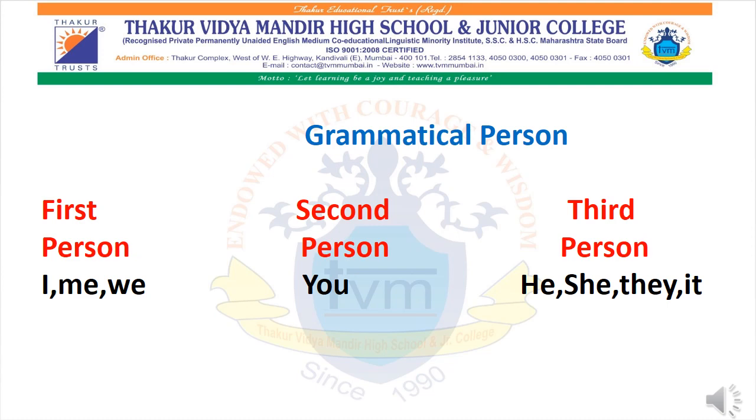So now "I" over here is the first person talking. Okay. The second one is the base form. In each sentence we'll have a particular verb which tells which tense the sentence belongs to. And the last one is the grammatical person: the first person, the second person, and the third person, that is he, she, they, it. Okay.